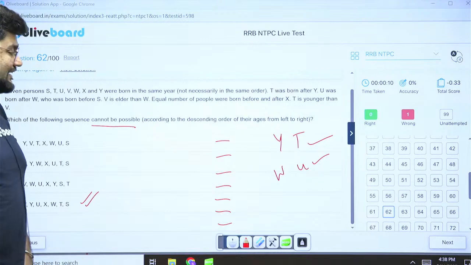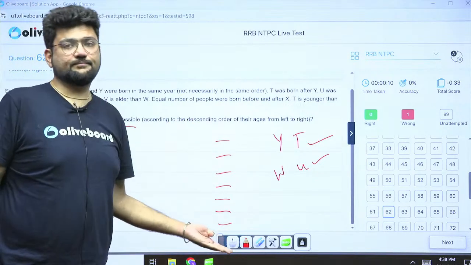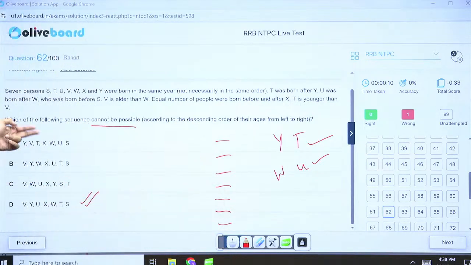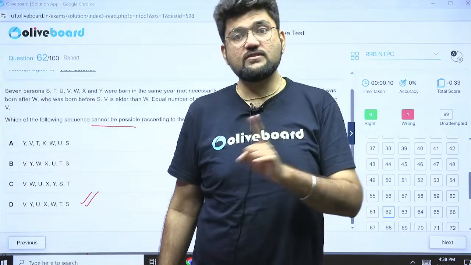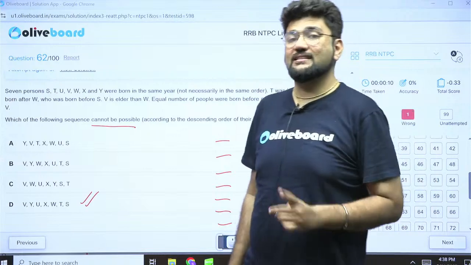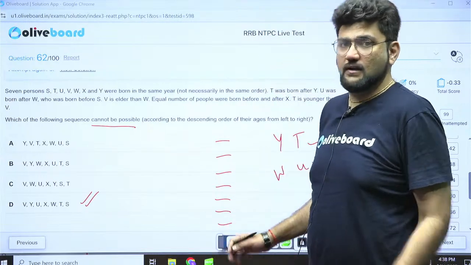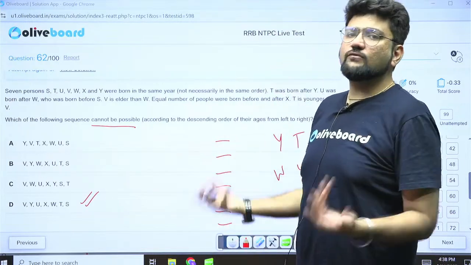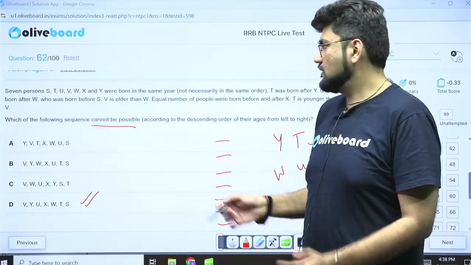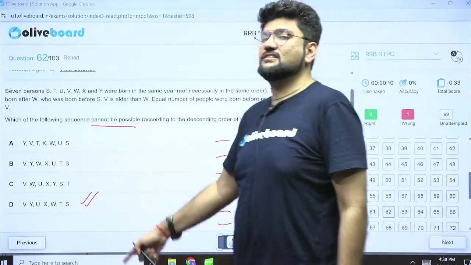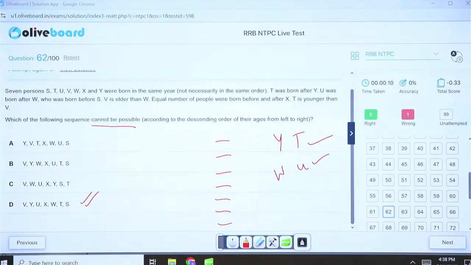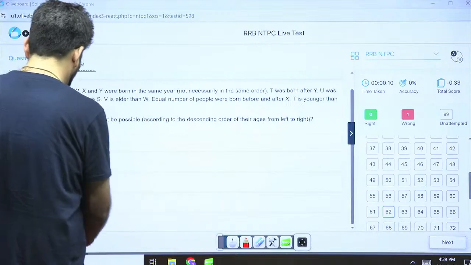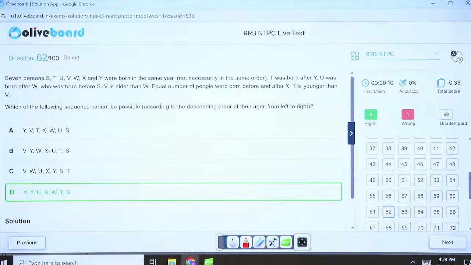But a lot of students end up arranging this into an order and then getting their answer. Don't do this. If they have given you four different arrangements, and they are asking you which is not possible, there is only one which is not possible, the rest three of them may be possible. That means you'll have multiple possibilities here and you'll end up wasting your time. We don't have to check the possibilities. You only have to check what is not possible. Put each condition in the options and check. You will get only one answer which is incorrect. Clear? Is this clear, all of you? So option D becomes my right answer. Easy?